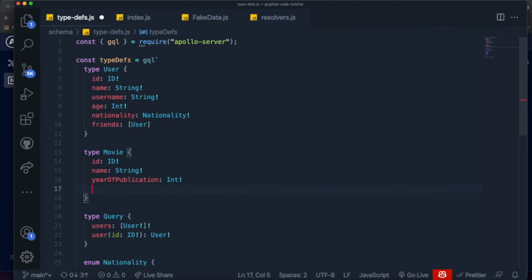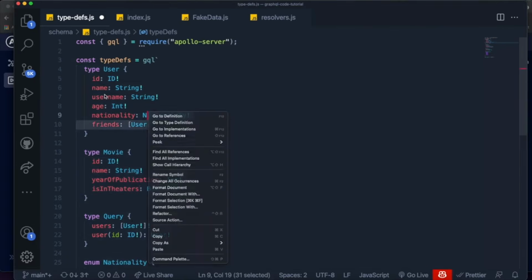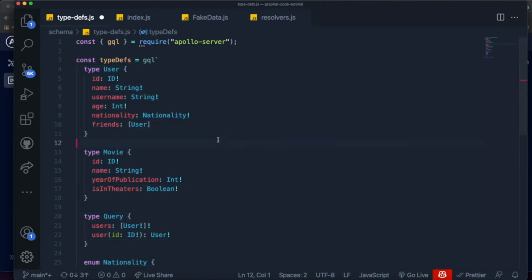And what else should we get? We should probably get a boolean. I thought about maybe just putting isInTheaters, just because it's a boolean, because maybe a movie isn't in theaters. There are some movies which don't get a release in theaters. I just wanted to add a boolean because we haven't worked with a boolean type yet. And now I just want to keep it simple. These are all the fields for our movie.